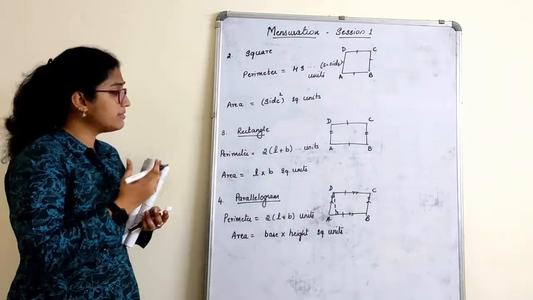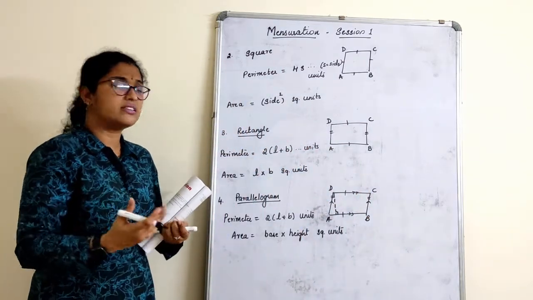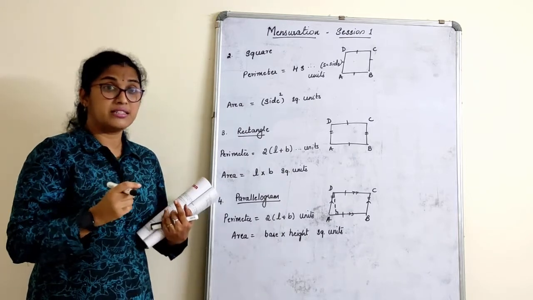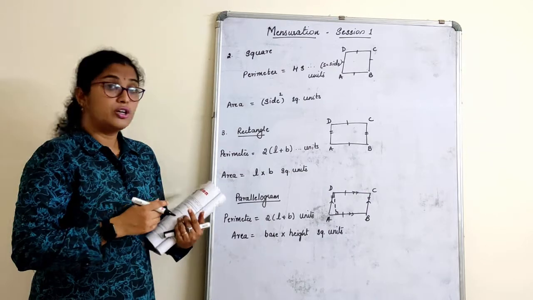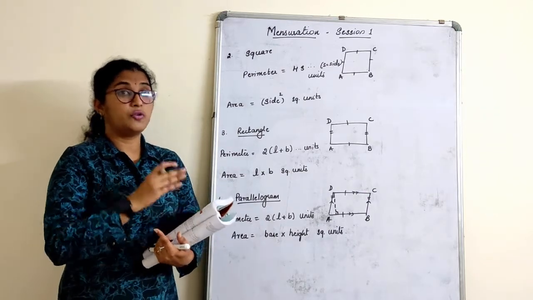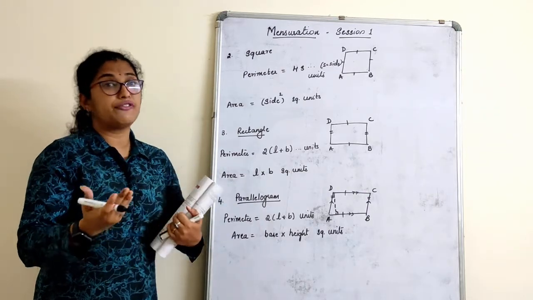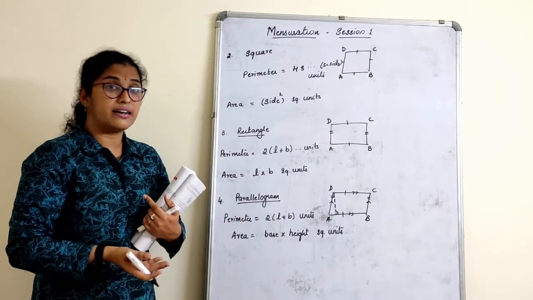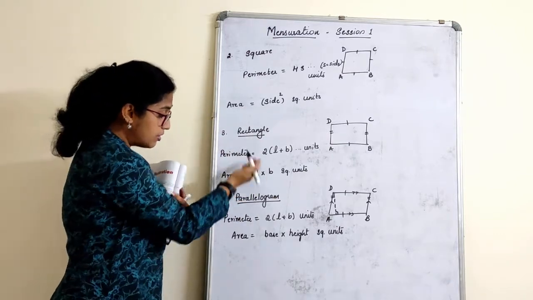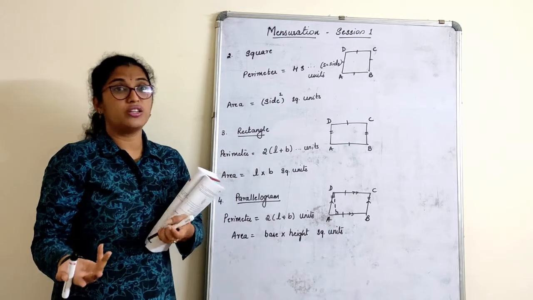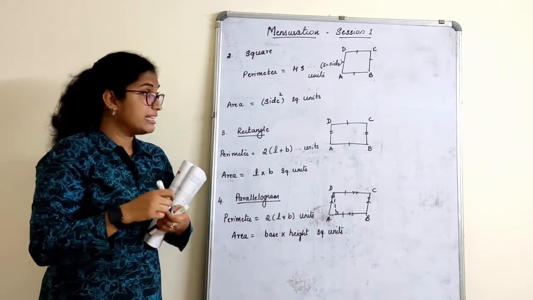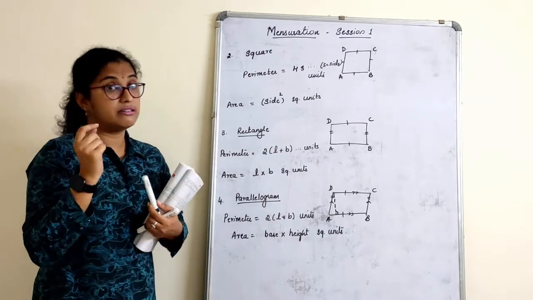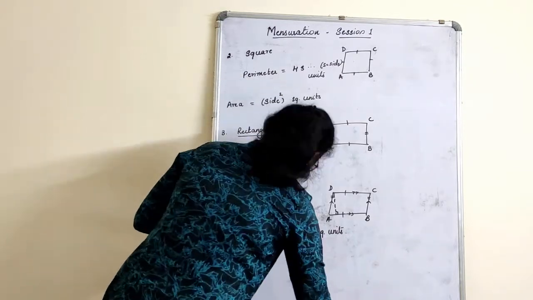You might be wondering, in today's session there is nothing. I only discussed area, perimeter, that's all. But yes, it is very important because when you read the question, if you fail to understand what type of figure it is and whether I am going to apply perimeter or area, and if I apply the wrong formula, the whole question is wrong, right? That means it's a very simple chapter provided we know the right formula to use in the right concept. So this is about parallelogram.